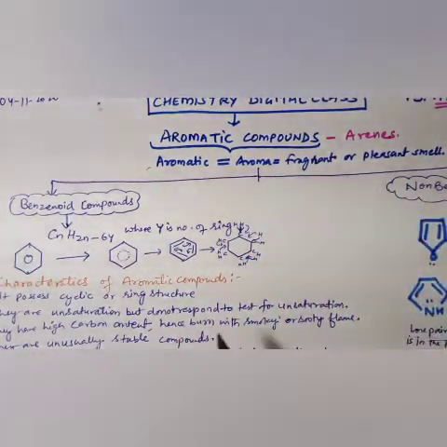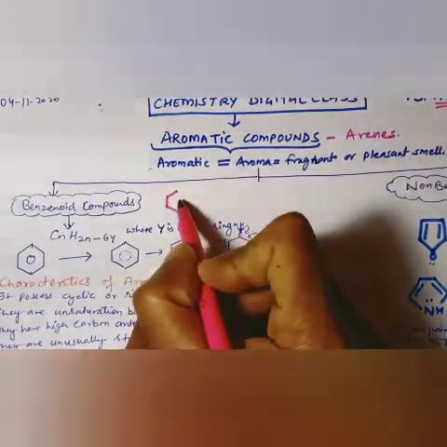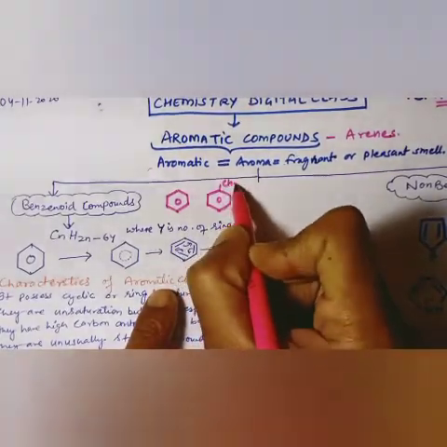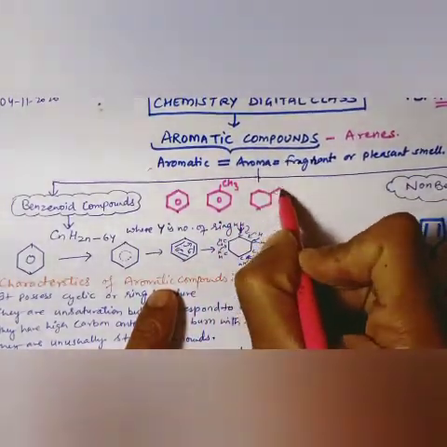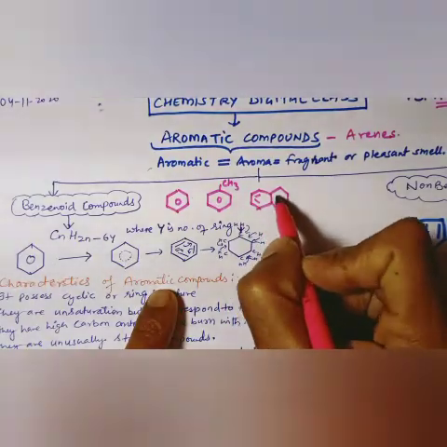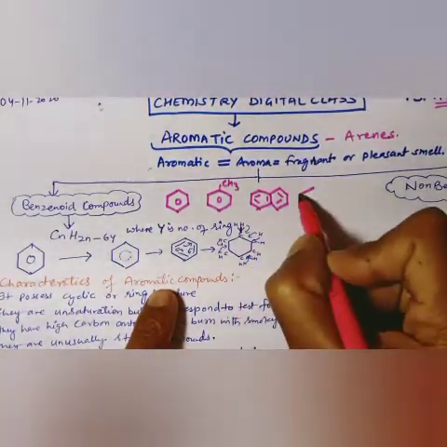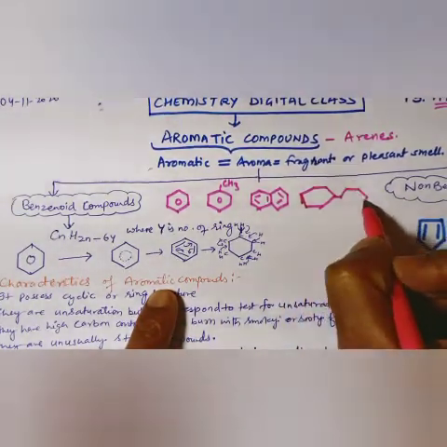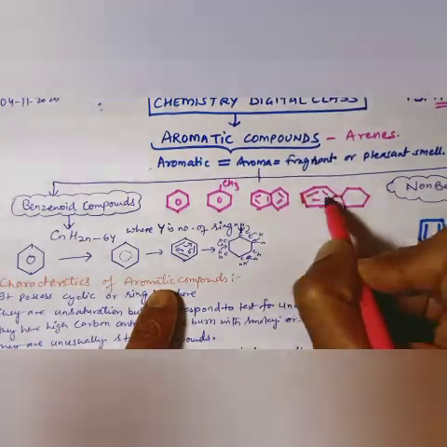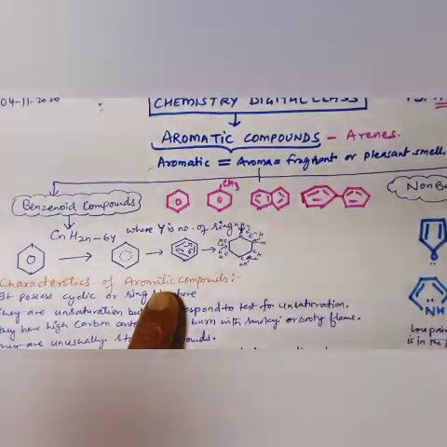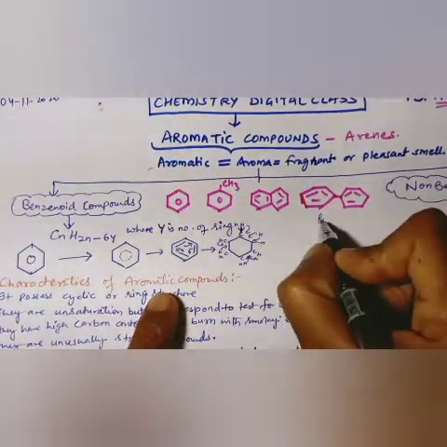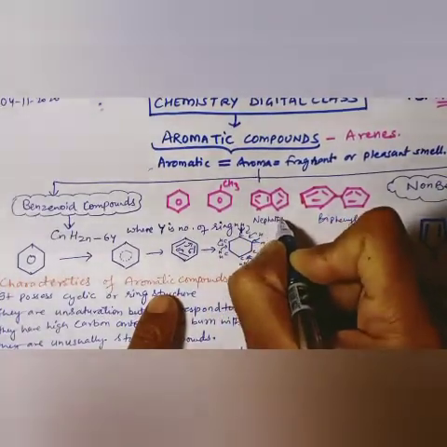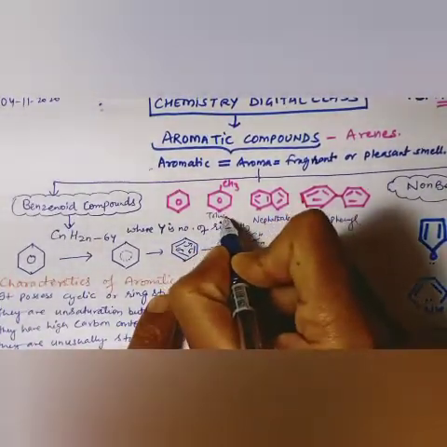Okay, so basically we have different types of rings. First I will tell you benzene, then we have toluene, then we have naphthalene, then, if we draw it this way, diphenyl, or you can say biphenyl. This is naphthalene, this is toluene, this is benzene.